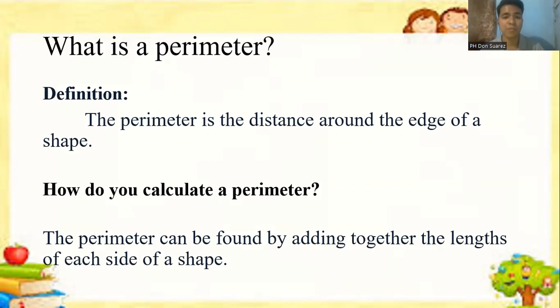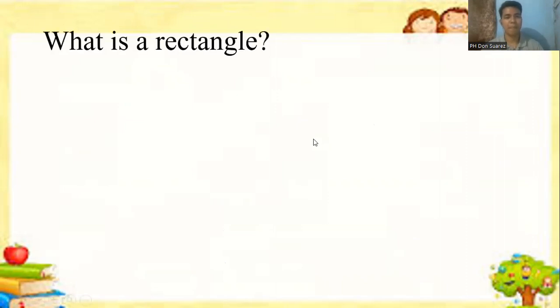What operation are we going to use? Very good. That's addition because of the word adding. So use this plus sign. All right. And now, what is a rectangle? Can you name an object that is a rectangular shape? Anyone? Yes. Very good. That's book. What else? Table. Yes, you're right. What else? Phone. Yes, a smartphone. Very good. And a lot more.